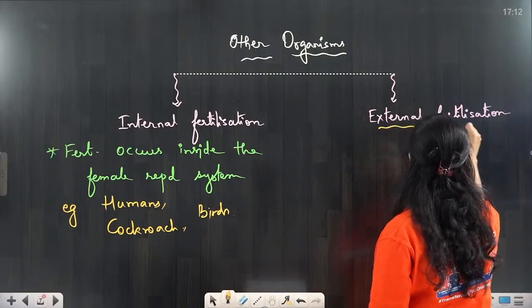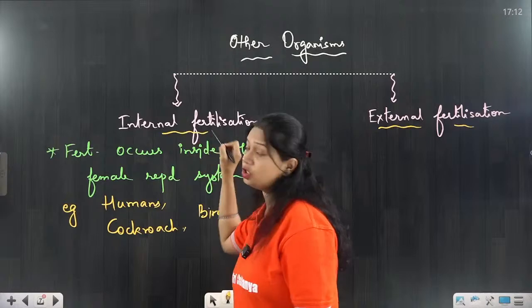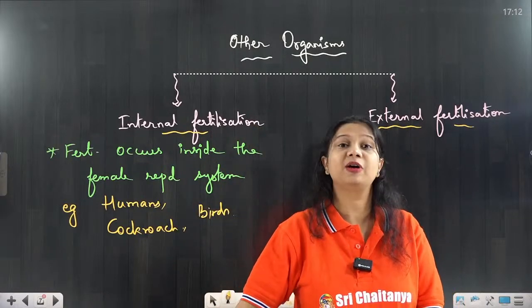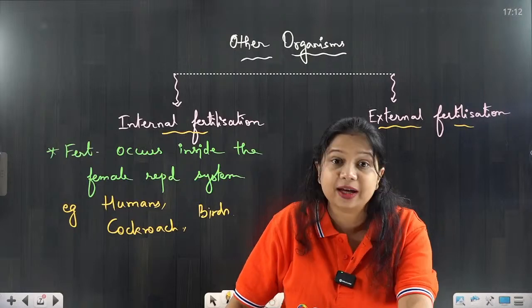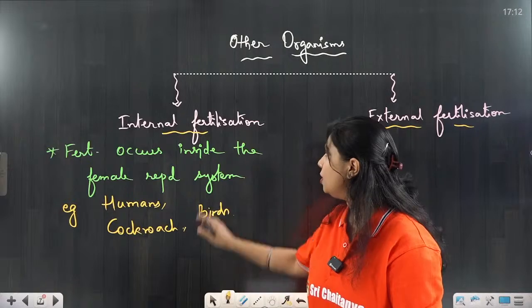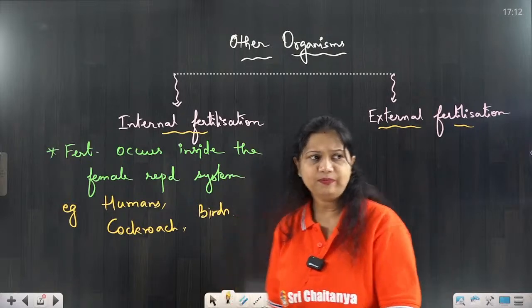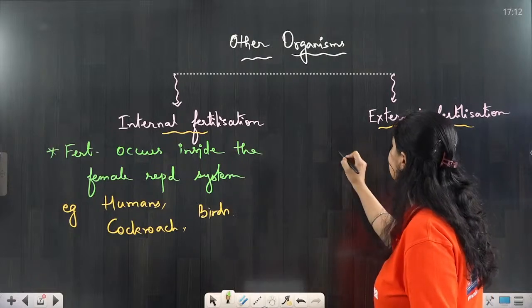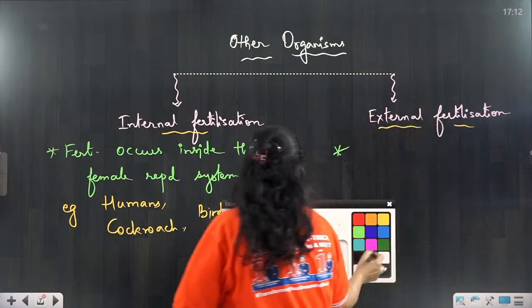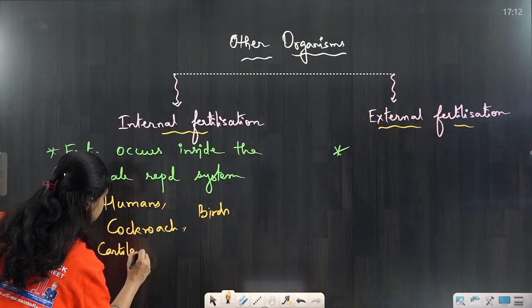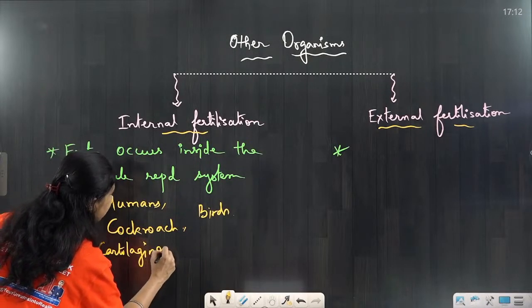Now the examples of external fertilization. All the fishes do not show external fertilization. Some of the cartilaginous fishes are there, like the shark, the skates, the rays, they show internal fertilization. Okay. So now coming to the external fertilization, if you want you can write down this example, like cartilaginous fishes. They have cartilaginous backbone.